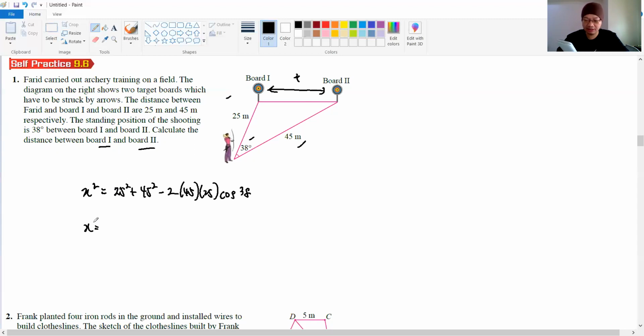45 squared minus 2 times 45 times 25 cos 38, and then you need to square root. Don't forget, because there is your X squared, right? When you square root, the answer will be... how much is this? 29.8 something. Okay, 29.6 something.